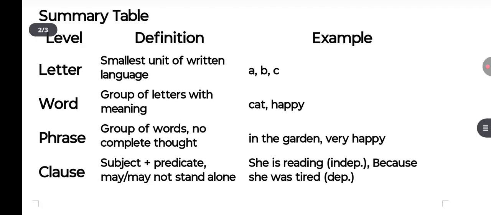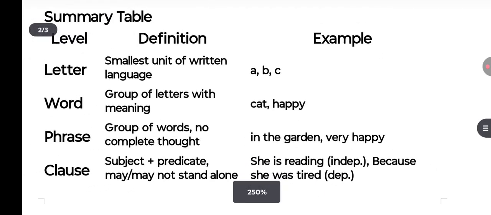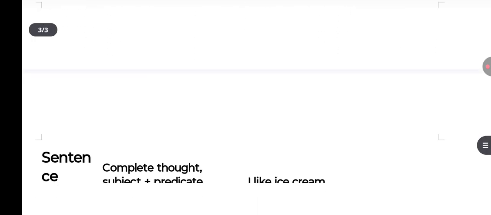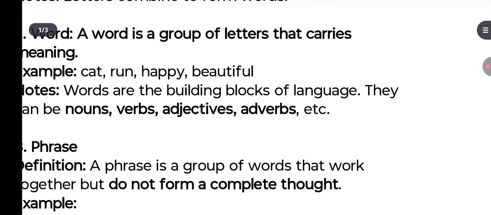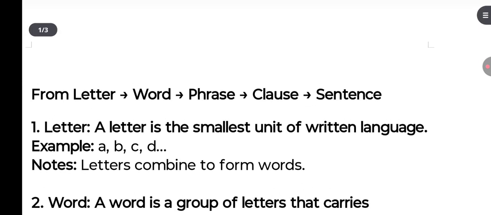So you can see, just for the revision, in this chart: letter, the smallest unit of written language; word, a group of letters with meaning; phrase, a group of words but no complete thought. For a complete thought, we go for the clause and sentence. Clause, subject plus predicate, may or may not stand alone. And then we have a sentence that has a complete thought with subject and predicate. So this is very basic that you should go through. Thank you. You should go through.